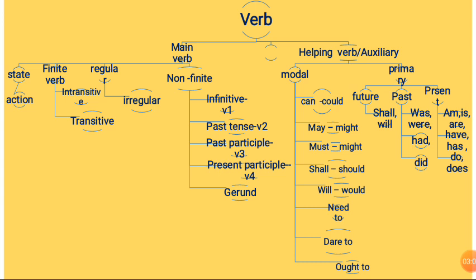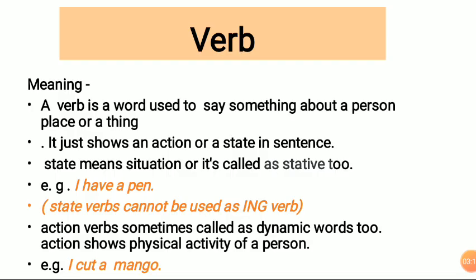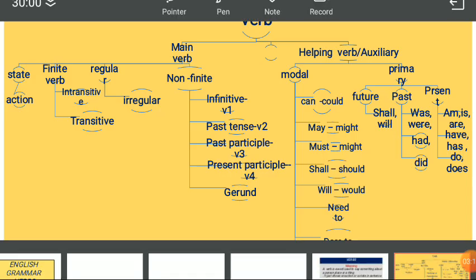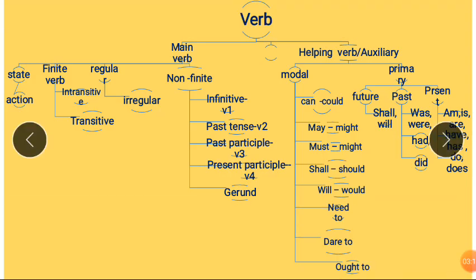Here we divide the verb into two parts. Which are these two parts? I'll show you with the pointer: main verb and helping verbs.